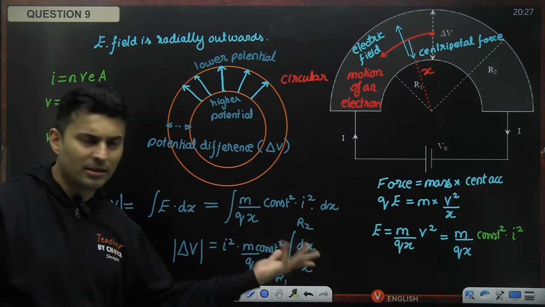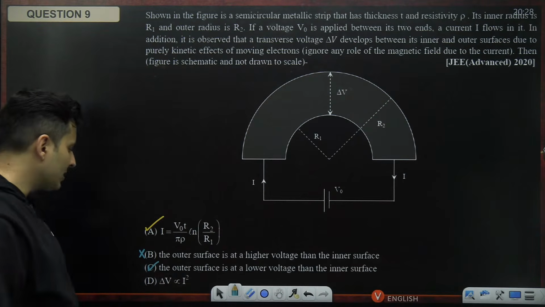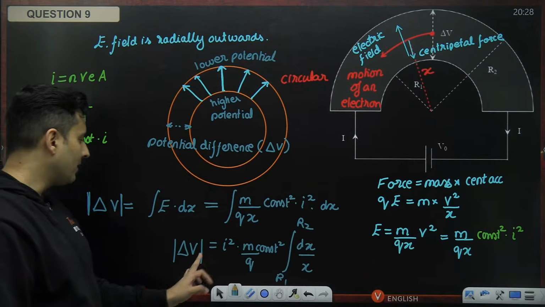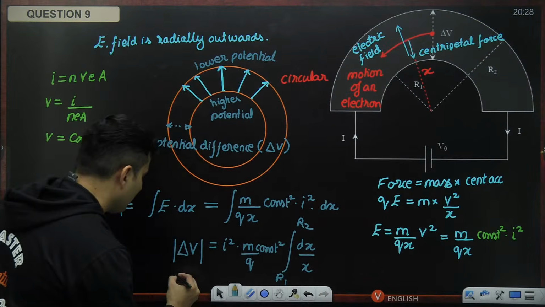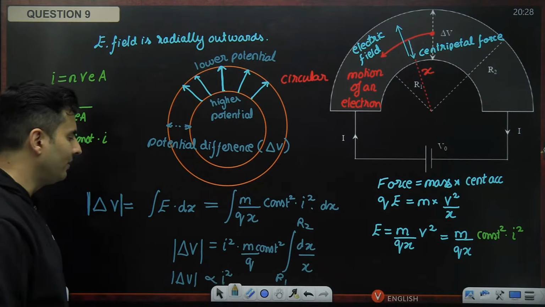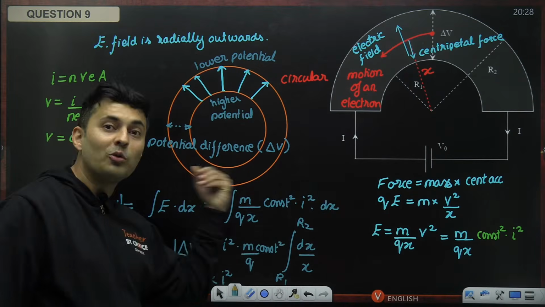Yeah, that's logarithm, simple. But if you look at the options, log is not there. Voltage is proportional to current square is there. So D option is also right. You can see right from here that my voltage difference is directly proportional to the square of the current. What a question this is! From where we went to where?